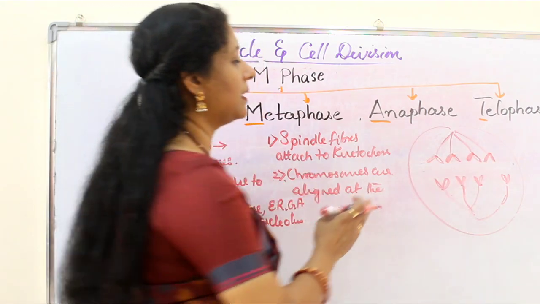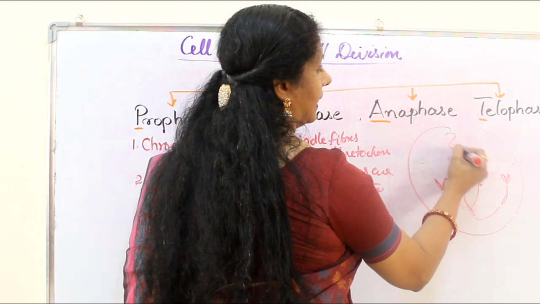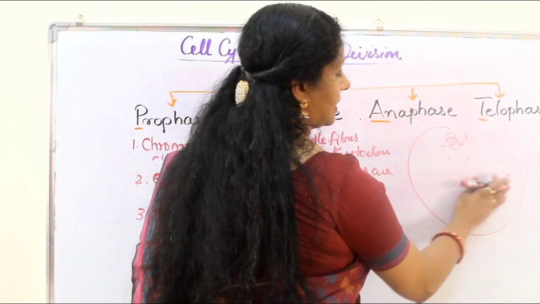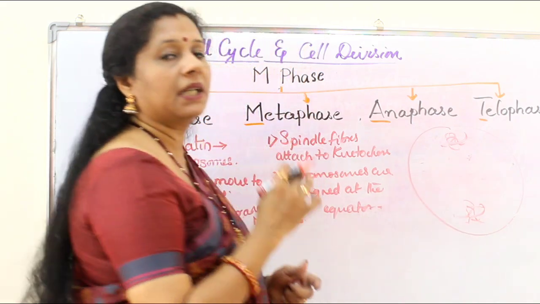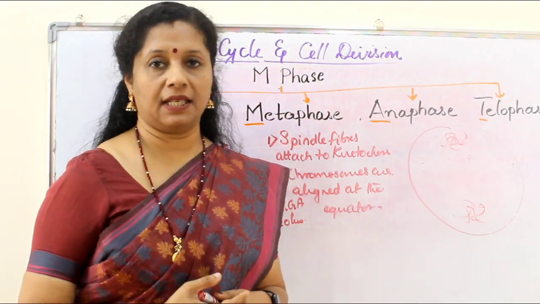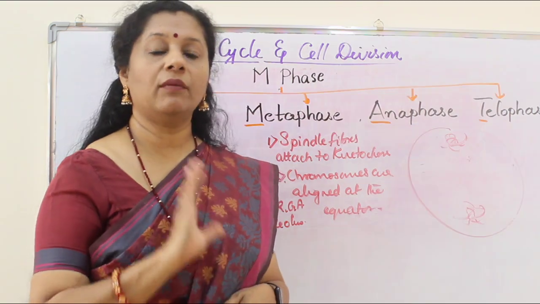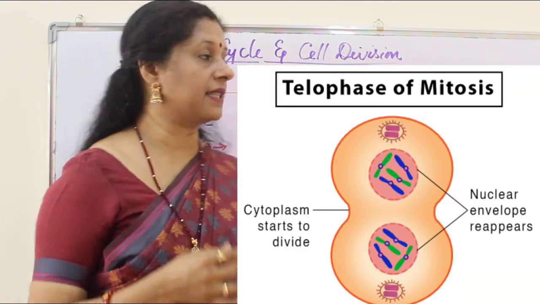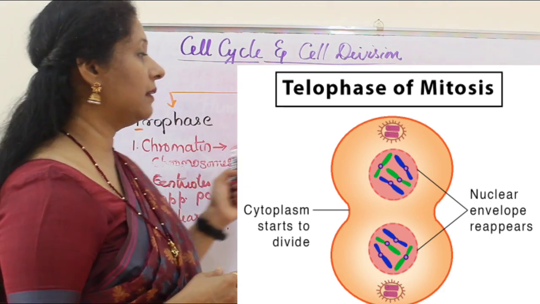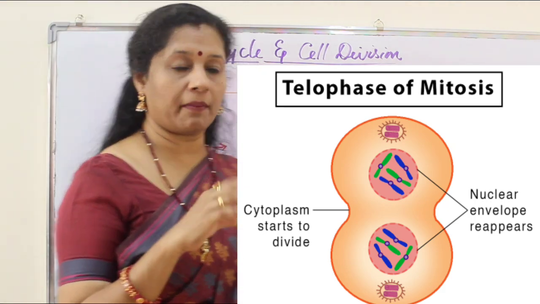Now coming to telophase, what happens? These will come to the pole and they again decondense. The rod-shaped condensation is lost. Again they will form thread-like structures like the chromatin material, and that marks the telophase. Here actually what is happening is the opposite of what happened during prophase. That is, chromatin condensed to form chromosomes there. Here chromosomes decondense to form chromatin.